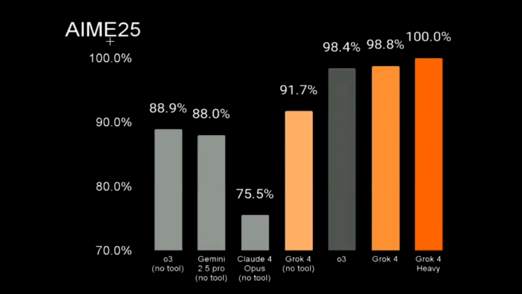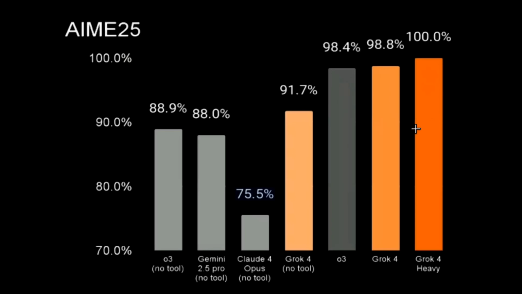Let's move on to the AIME 25 benchmark. This is a benchmark that measures the max performance of models, and you can see OpenAI O3 scores 88.9, Gemini 2.5 Pro scores 88, and Claude 4 Opus scores 75.5. So Claude 4 Opus is not very good at max, at least that is what we're able to see. Now without any tool usage, you can see Grok 4 scores 91.7%. Again, that's not a very drastic difference, guys.